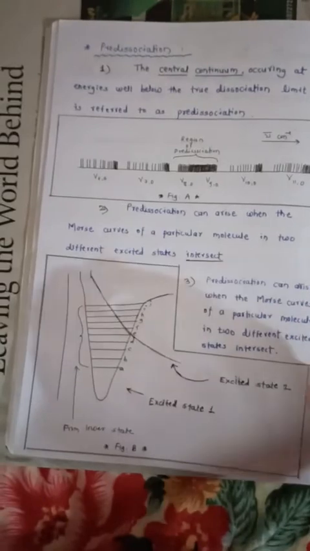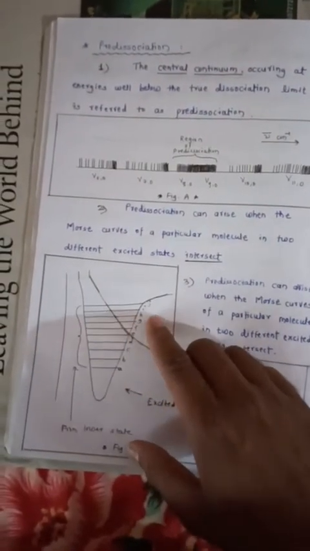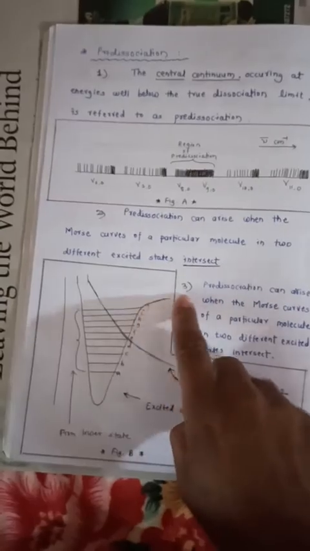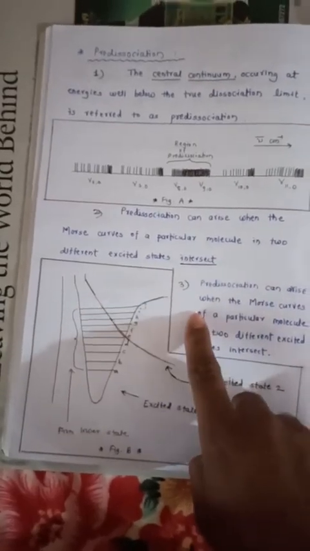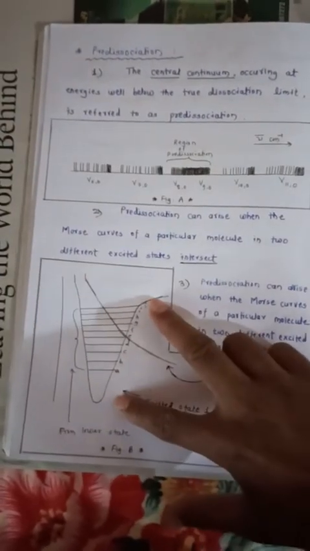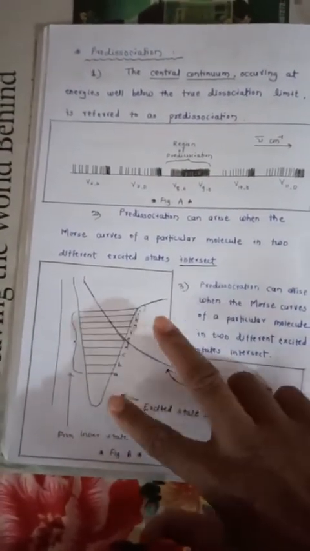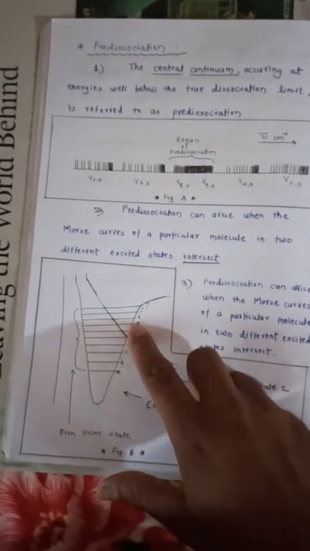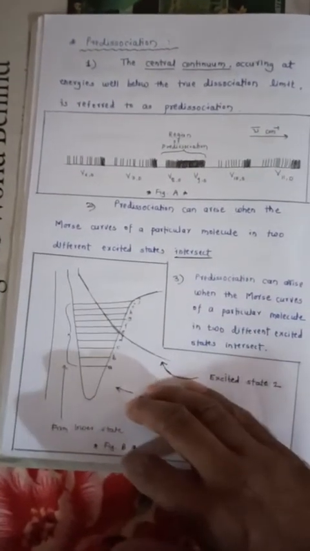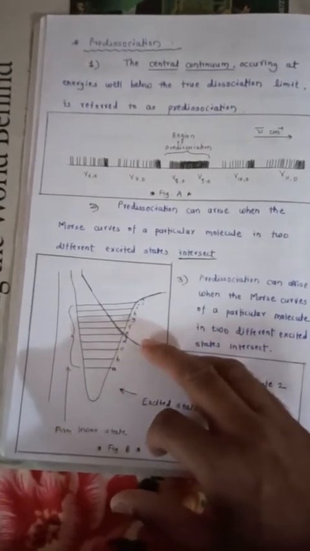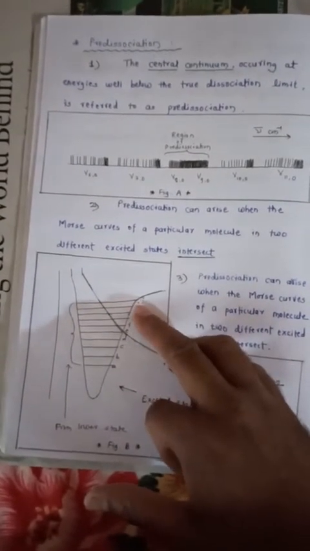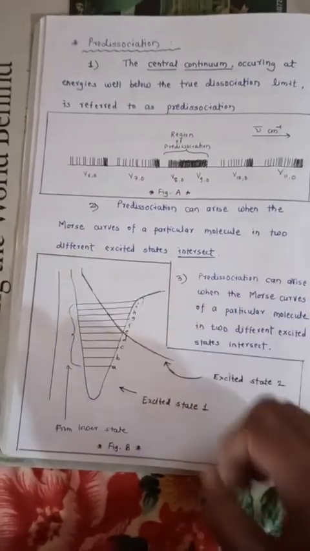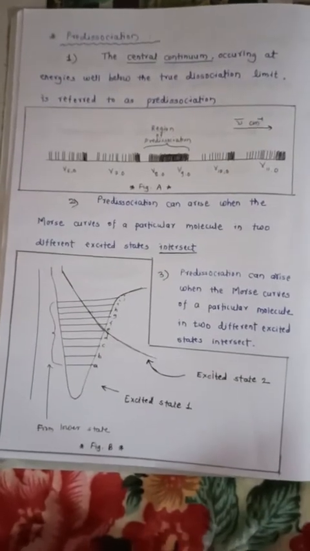In the Franck-Condon principle, we have seen that when a transition takes place to upper levels like I, J, K, the molecule dissociates at that level and we get a continuum. But here, as two excited states intersect, due to that intersection the molecule can dissociate at D, E or F. On the other hand, if transitions go into level G, H or I, it will give again a normal vibrational electronic spectrum including rotational fine structure once more.